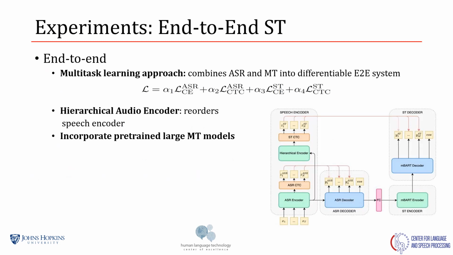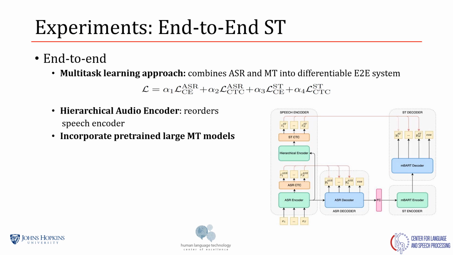Our end-to-end speech translation system is based on a multi-decoder architecture, which decomposes the ASR and translation tasks while keeping it end-to-end differentiable. As can be seen here from the figure, the hidden representation from the speech ASR decoder is fed into the MT encoder. And the way this model is trained is with the multitask learning objective, which combines the hybrid CTC attention from ASR and the hybrid CTC attention from the ST tasks.